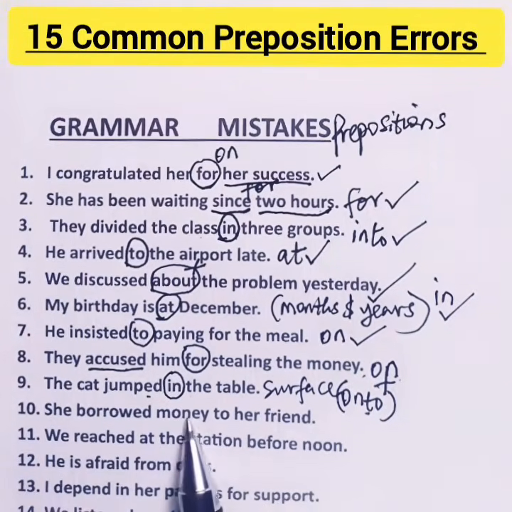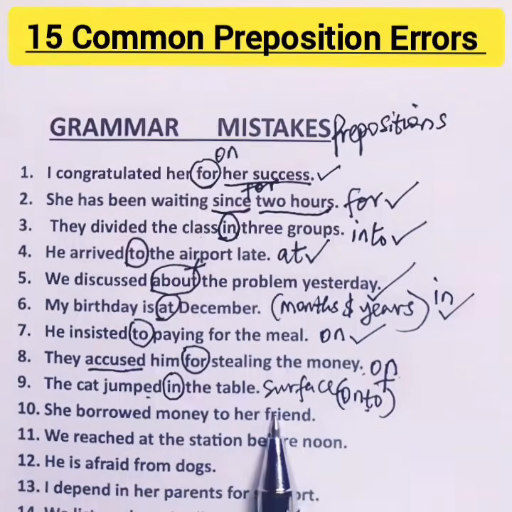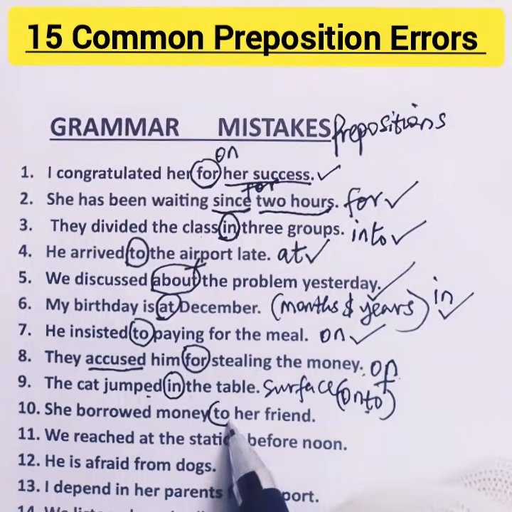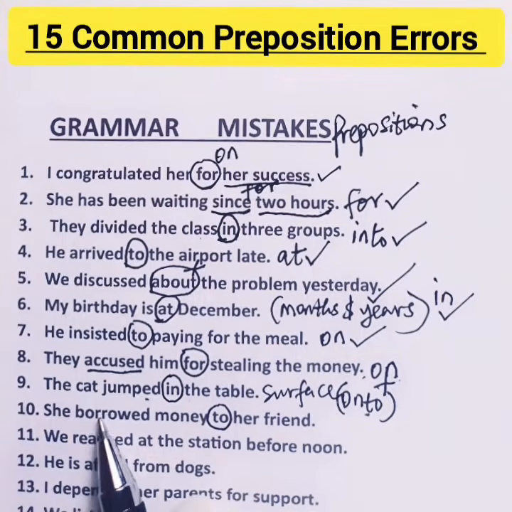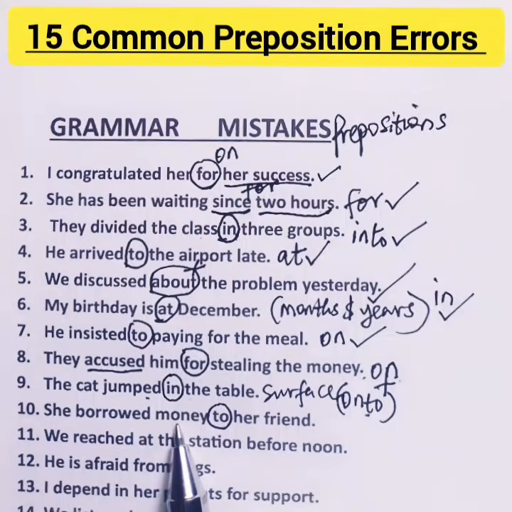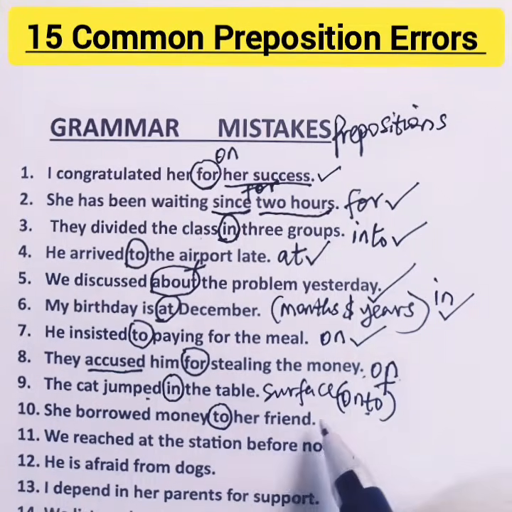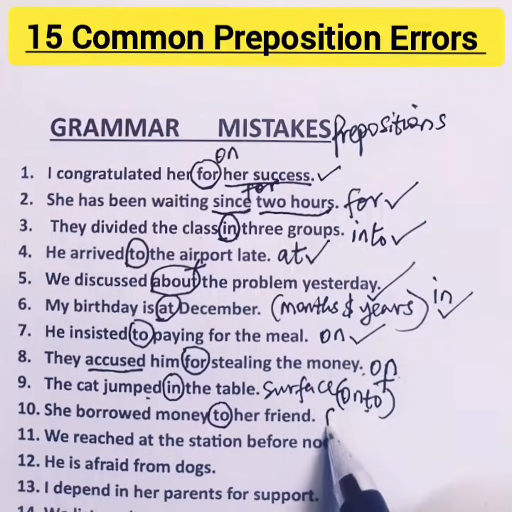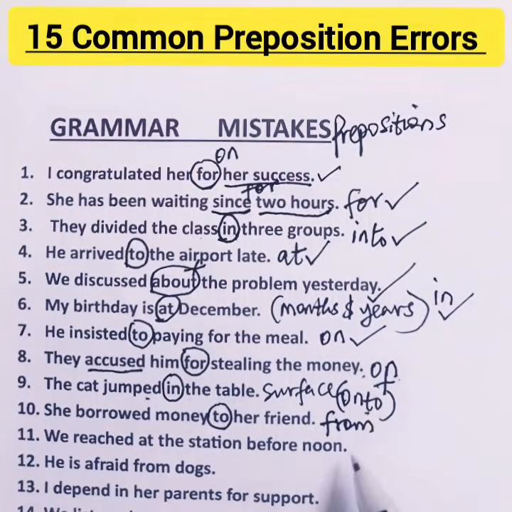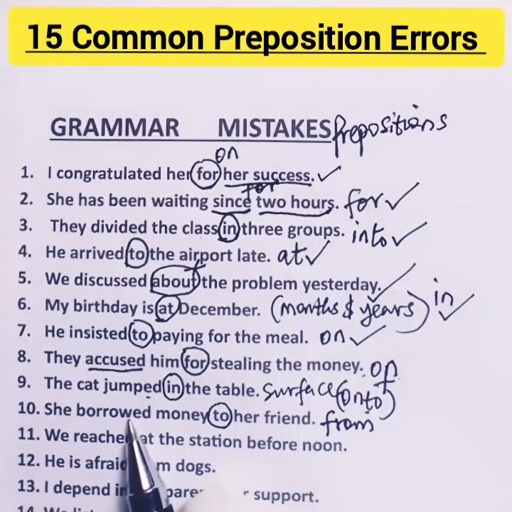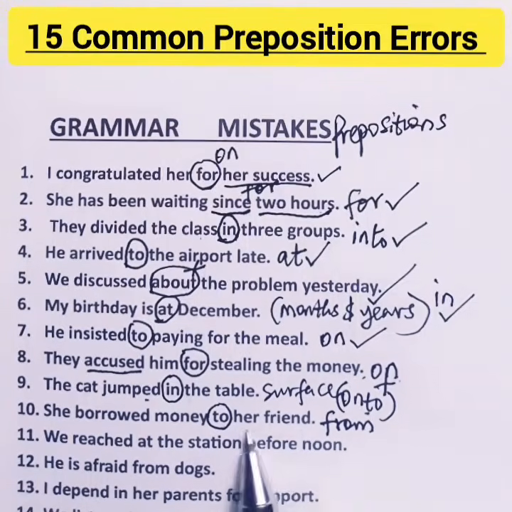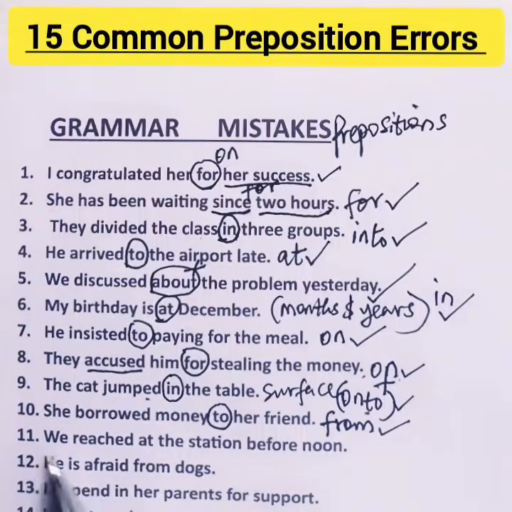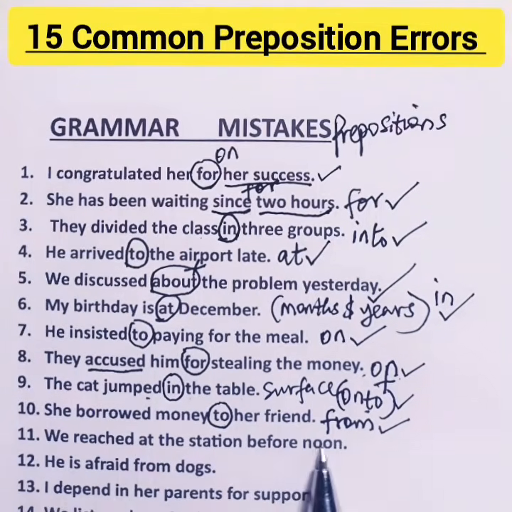10. She borrowed money to her friend. Do you know what is wrong here? To. If you have watched my video on borrow versus lend, you will know that to shouldn't be here. When you are borrowing, you are collecting something. So when you are collecting, it is coming from someone. So we say from. Use from when you are talking about borrow. But when you talk about lend, you use to. She borrowed money from her friend. This is correct.